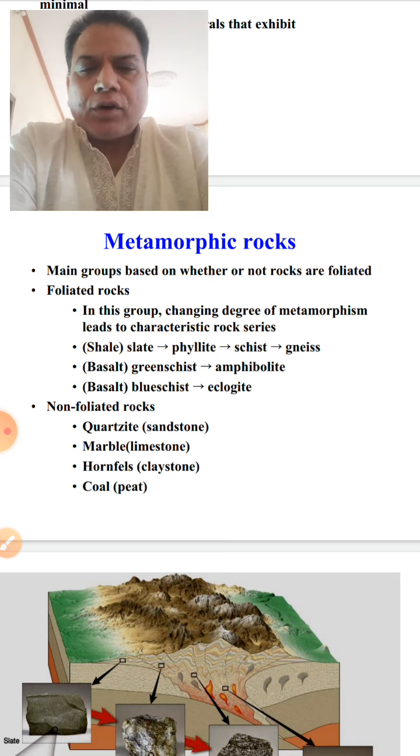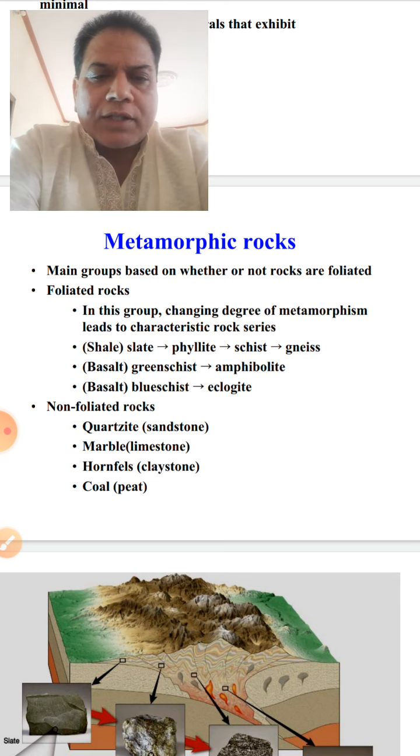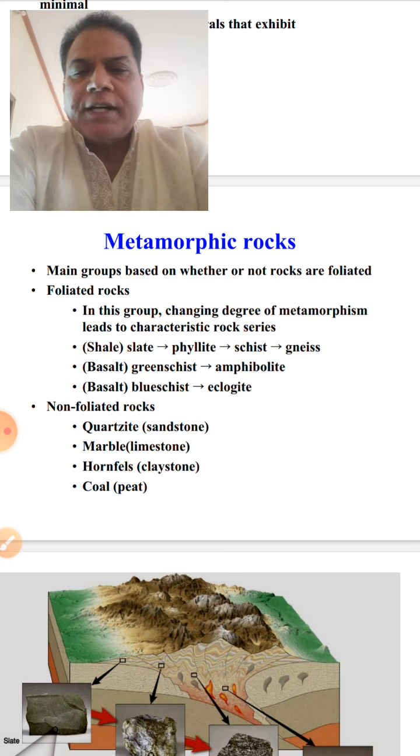The metamorphic rocks in general can be grouped on the basis of foliation. We can divide metamorphic rocks into two categories, that is the foliated rocks and the non-foliated rocks.